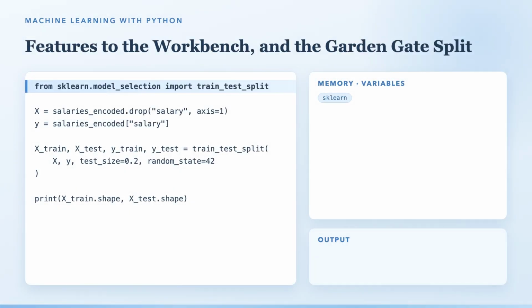Now we set the table. X holds everything the model may look at: the features, 10 of them now. Y holds the answer we wanted to learn: the salary, into the golden envelope it goes.